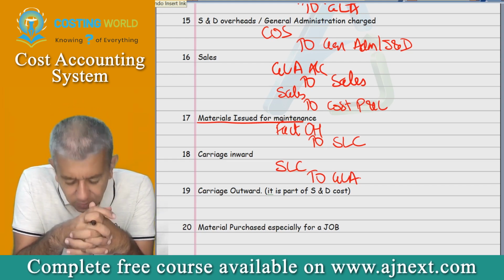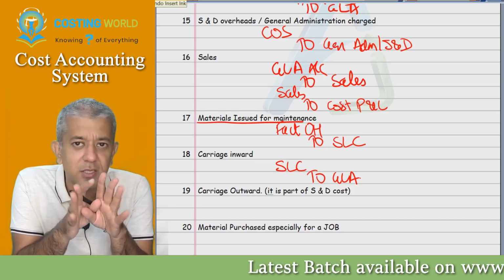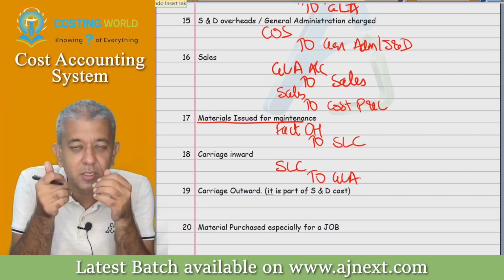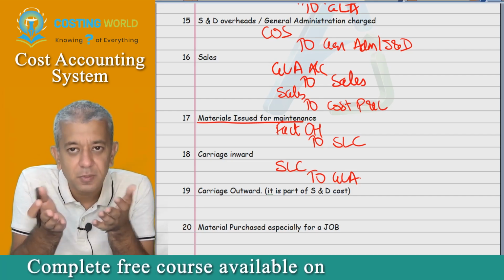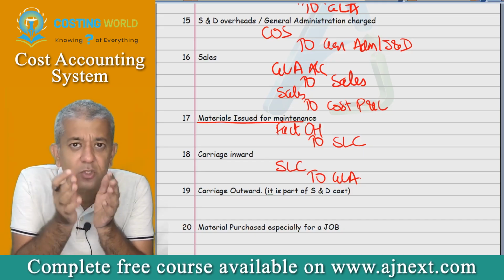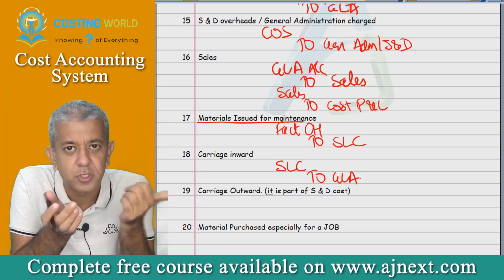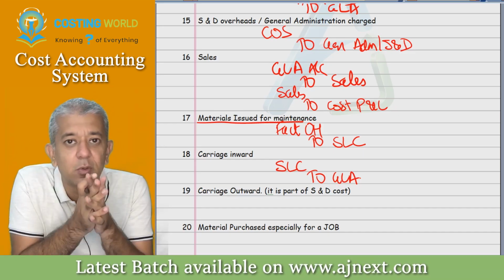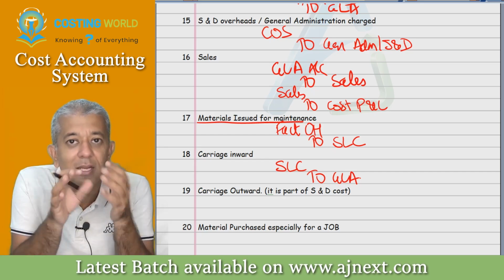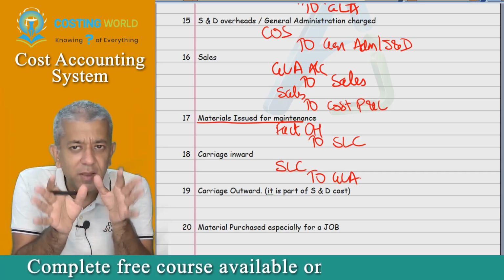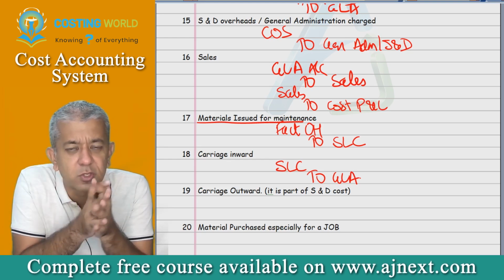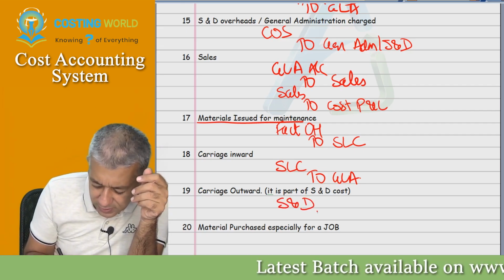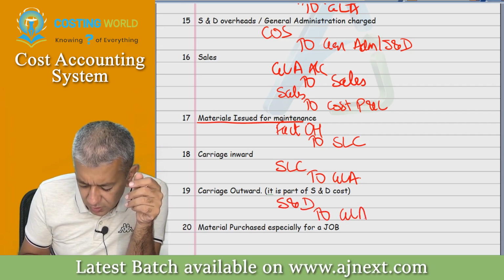Now carriage outwards. One thing I'm asking, do you know the difference between carriage inwards and outwards? When the material comes in and we pay for that carriage, it's called carriage inward. That should be deemed to be part of your purchase cost. But carriage outward means what? I have produced finished goods and I want to deliver them to the customer. That delivery cost is my cost, and that is called carriage outwards. Can we say delivery cost should be part of your selling and distribution overheads? Yes. So in this case, the entry will be S&D overheads account debit to GLA, that is to cash bank.